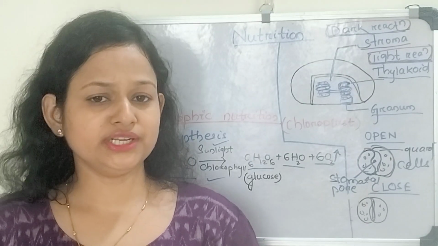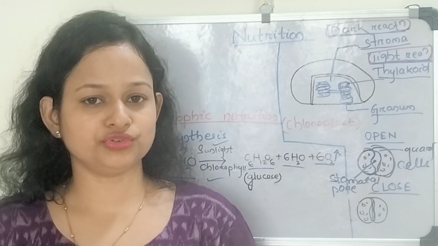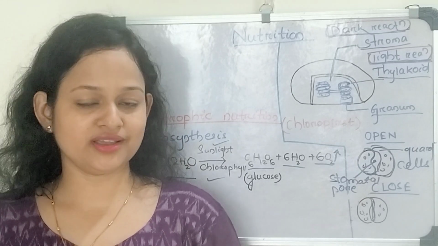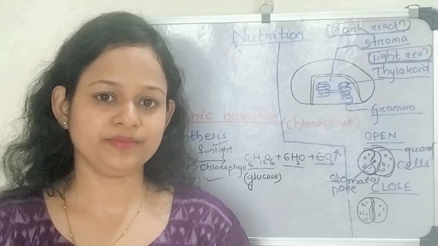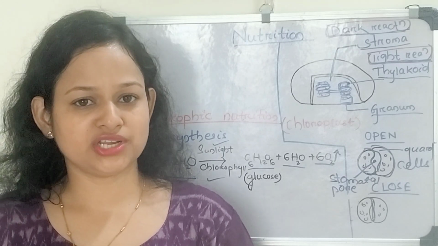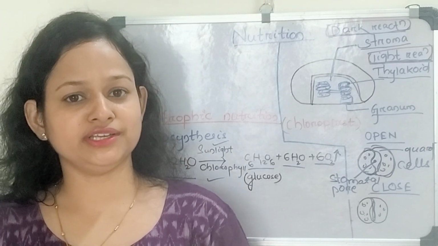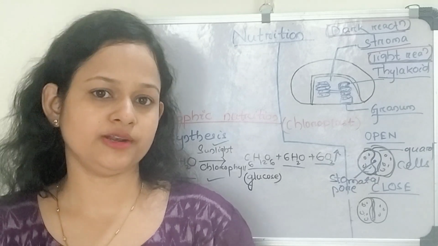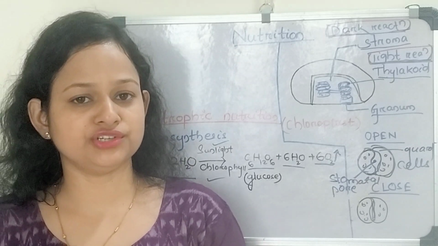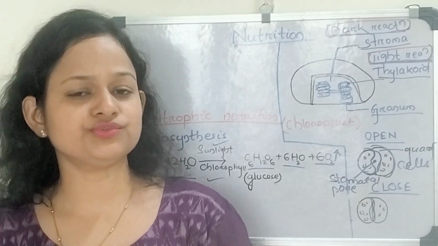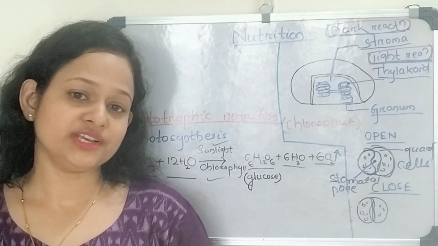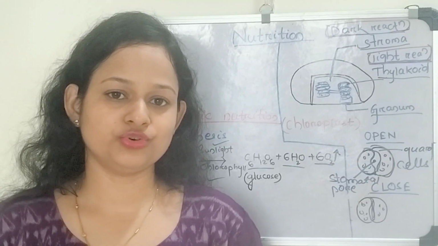There is also need of some other raw materials for the process of photosynthesis, and they are nitrogen, phosphorus, sulfur, iron, etc. The plant gets its nitrogen in the form of inorganic nitrate from the soil. There are also some nitrogen fixing bacteria. They acquire the nitrogen from the atmosphere. So next we come to the mechanism of photosynthesis.